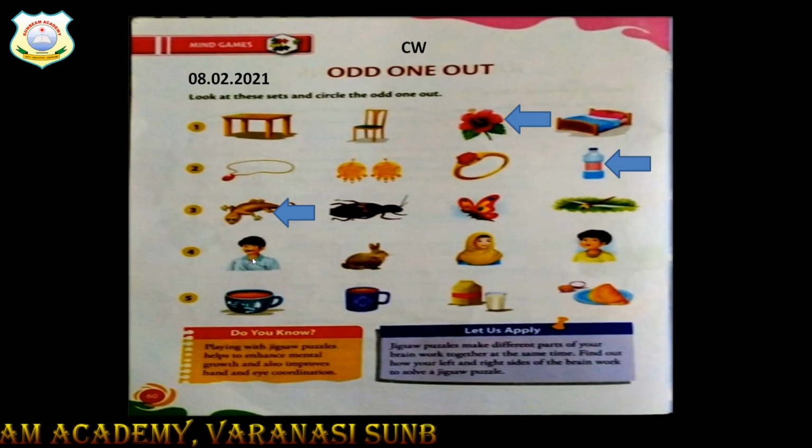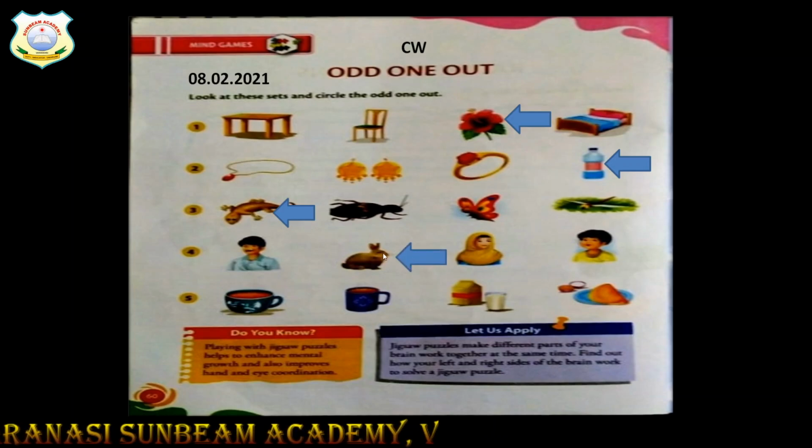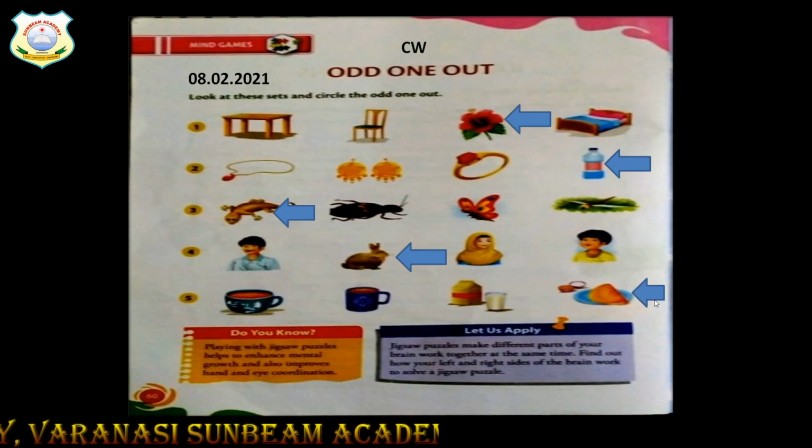This is a man. This is a rabbit. This is a lady. This is a boy. These are humans and rabbit is animal. So rabbit is odd one out. Now here you can see this is a cup of coffee, a cup of tea, milk is here. But what dosa is doing here? These all are drinks. Dosa is not drink. So dosa is odd one out.